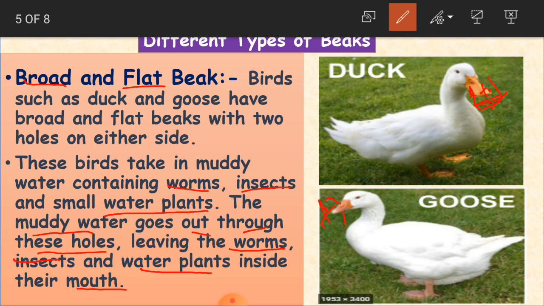So the water comes out through these holes on the beak, leaving the worms, insects and water plants inside their mouth. What is remaining now? We have the worms, insects and the water plants, and those go into the mouth of these birds as their food. Clear children? So that is why ducks, geese and such birds have a broad and flat beak which has two holes on either side of the beak.